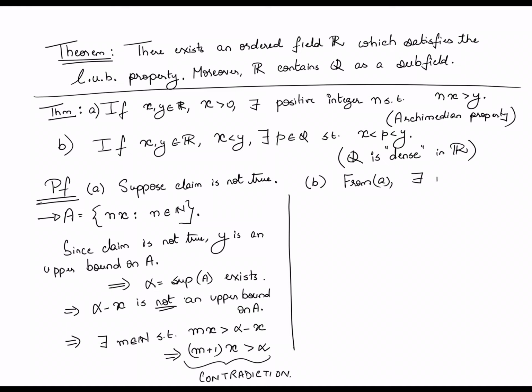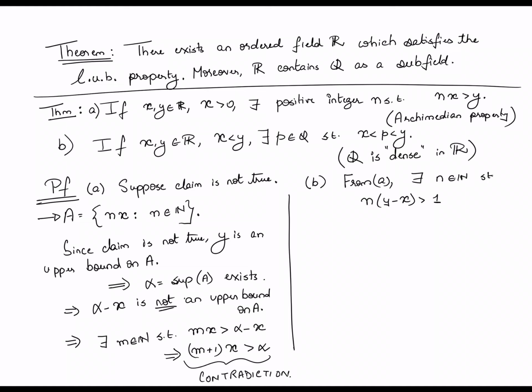there exists an n in the naturals such that n times y minus x is greater than 1. Okay, so this is basically the Archimedean property where I have used y minus x in place of x and 1 in place of y. So convince yourself that because y minus x is positive, remember we are looking at two real numbers x and y such that x is less than y, right? So because y minus x is positive, from the Archimedean property, there must exist a natural number n such that n times y minus x is more than 1.